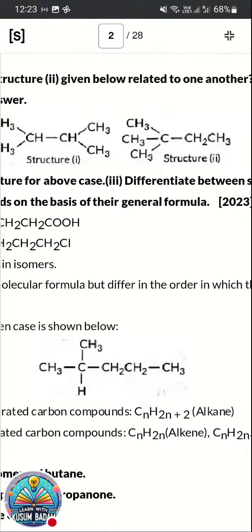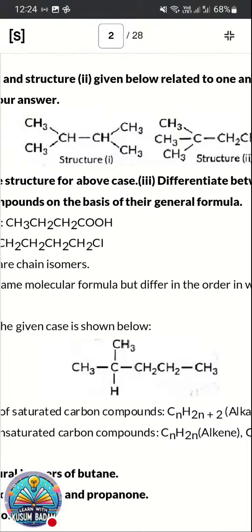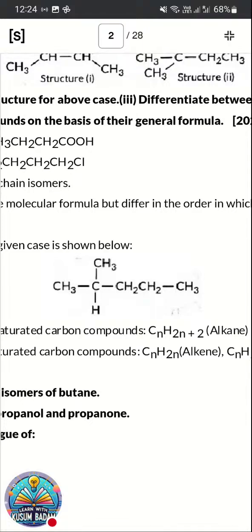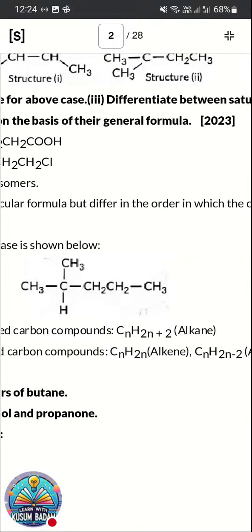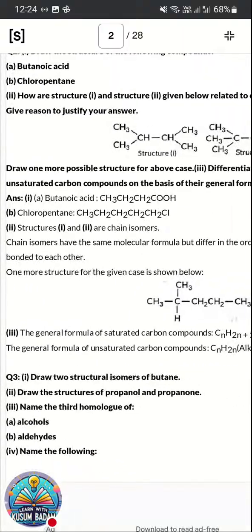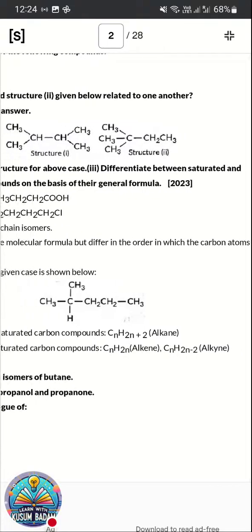So here we are dealing with the carbon and its compounds PYQ. If you are a 10th standard student, try to answer them. Here both the compounds have the same molecular formula, but the structural arrangement is different. Both belong to alkane derivatives. So they are isomers, they have the same molecular formula but differ in the order of carbon atoms.